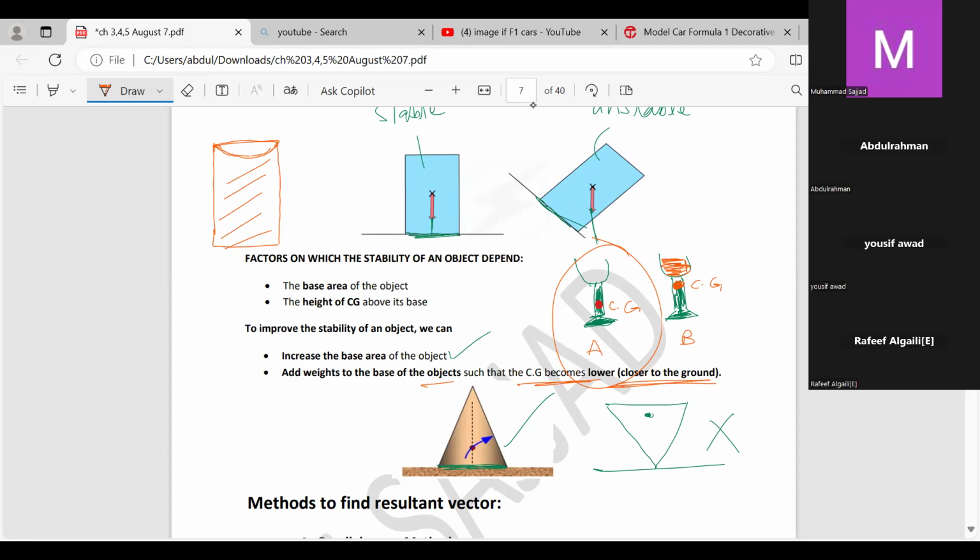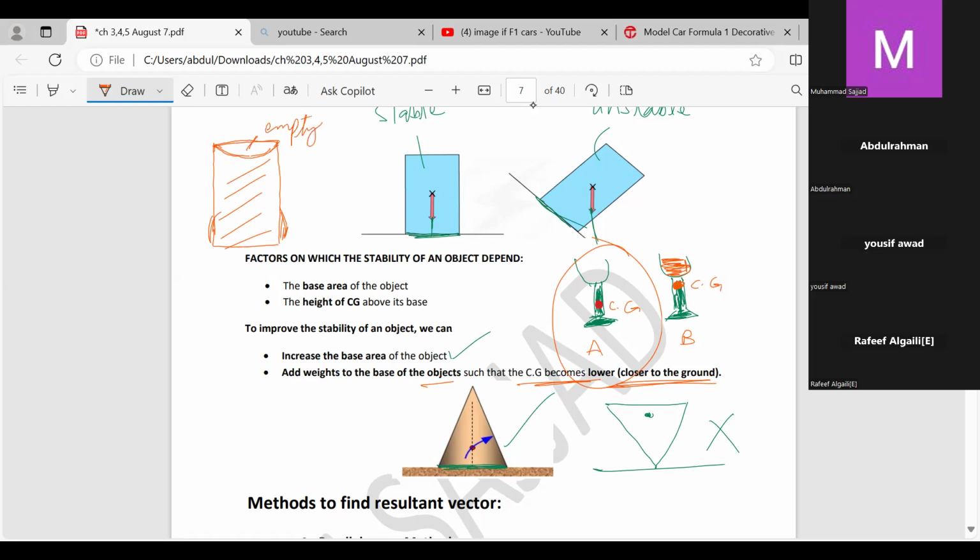But if you are moving from the Diplomatic Enclave side towards King Abdullah Road, or from Abu Bakr Siddiq Road towards Olaya, you will see that at the bottom it is thicker and at the top it is thinner, so more mass is at the bottom. And second most important thing, see the top of this tower, it is empty.